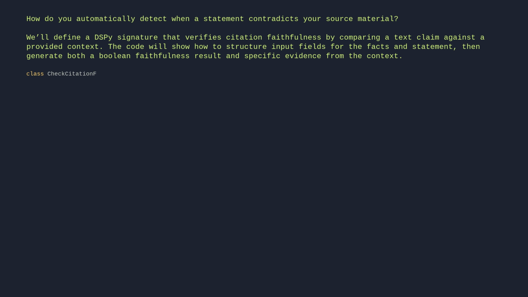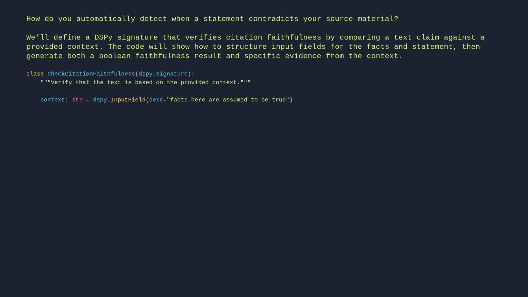class CheckCitationFaithfulness(dspy.Signature): "Verify that the text is based on the provided context." context: str = dspy.InputField(desc="facts here are assumed to be true") text: str = dspy.InputField() faithfulness: bool = dspy.OutputField() evidence: dict[str, list[str]] = dspy.OutputField(desc="supporting evidence for claims")